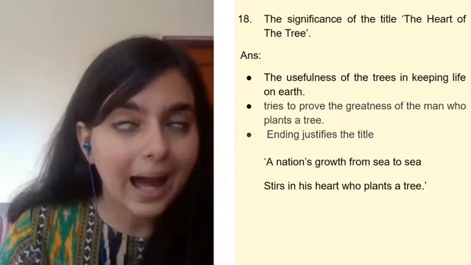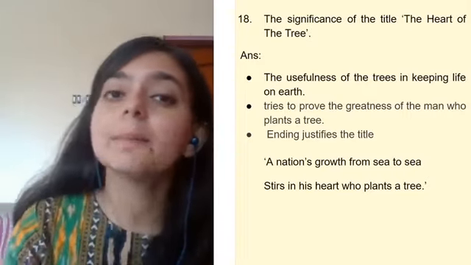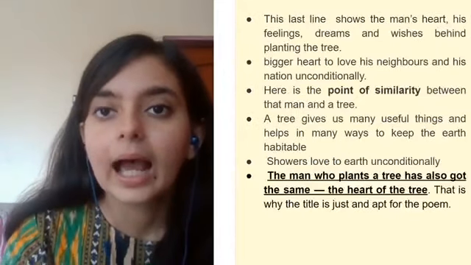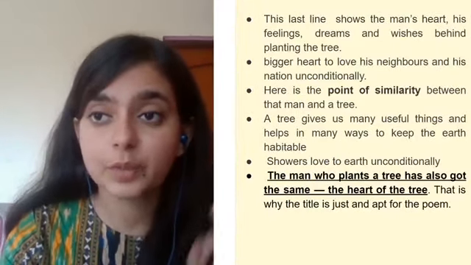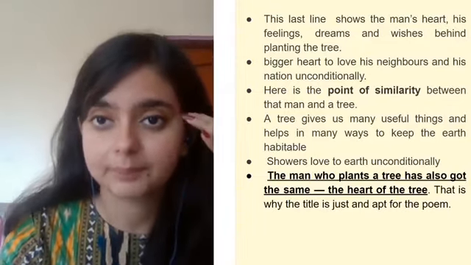So a person who is planting a tree, his heart is compared to the heart of the tree, right? The last line shows a man's heart, his feelings, his wishes behind the planting of the tree.